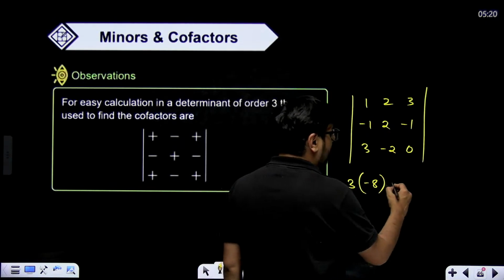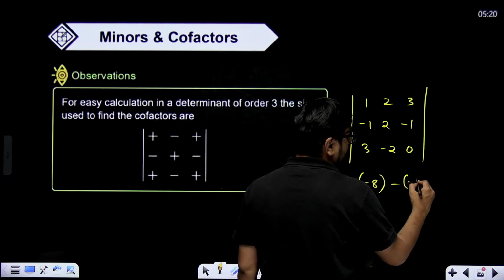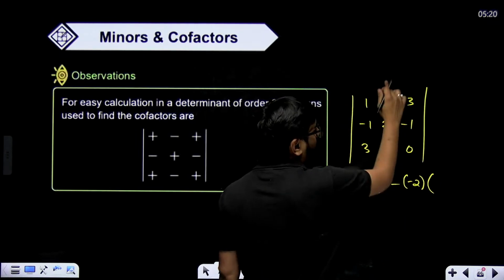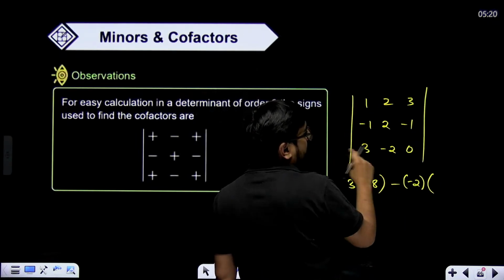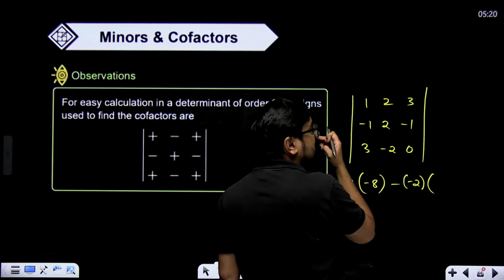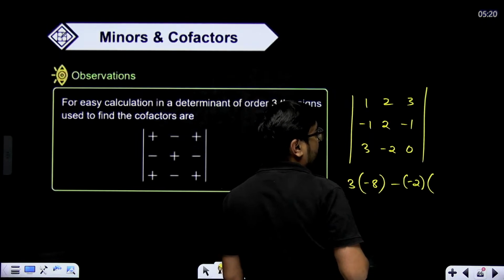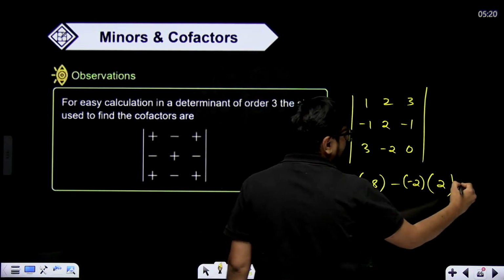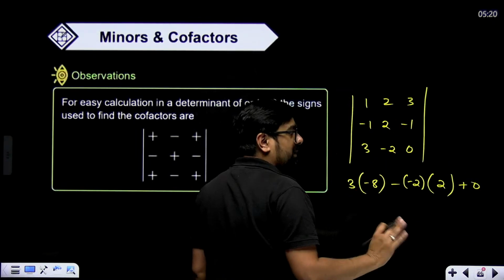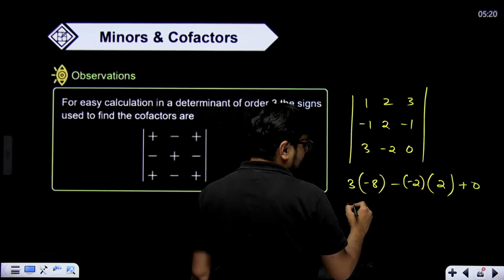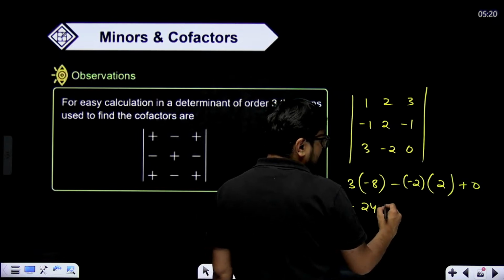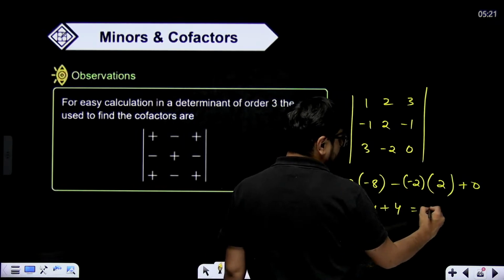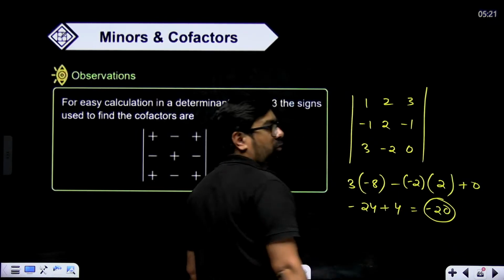So you will have a negative with -2. Now corresponding row and column, you will hide, 1 into -1 minus 3 into -1. So -1 plus 3, that means 2. Plus 0 into anything will be 0. So you just write 0. So -24 plus 4. That means -20 will be the value of this determinant.